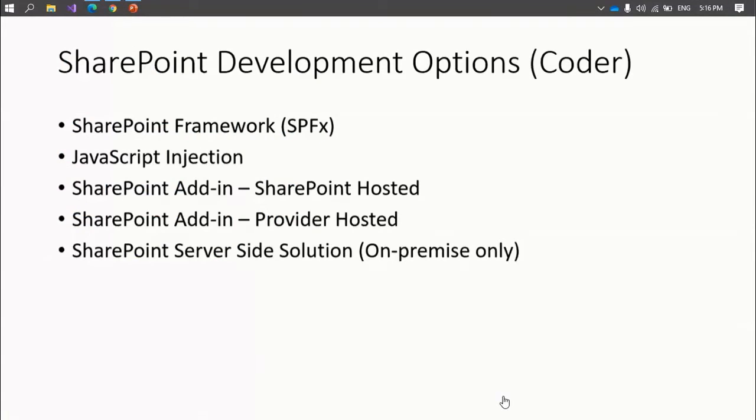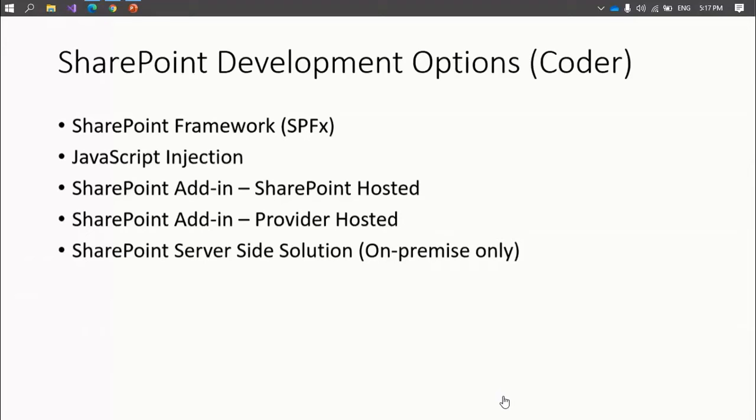Now, SharePoint development options, especially for the coder. For the coder, there is the SharePoint Framework. That framework will help you develop custom solutions on top of SharePoint. You can use a client-side object model, so you can use all the popular client-side frameworks like Angular or React. Then there is another option, JavaScript injection. With JavaScript injection, you can inject your JavaScript through the page or through the component, and you can customize those components or pages. You can manipulate them or apply the permissions or apply the settings.